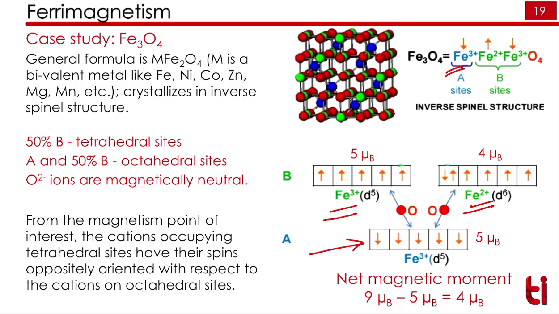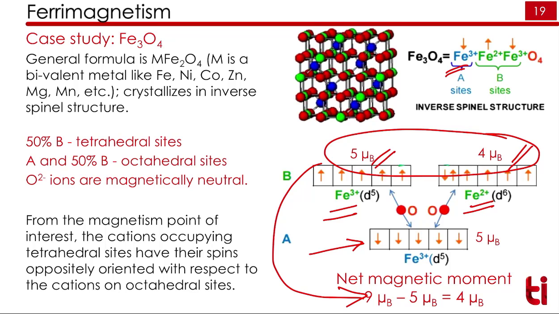Here the net magnetic moment is 5 μB, and here the net magnetic moment is 4 μB. So the total magnetic moment is 9 μB for the B site, that is shown here. For the A site, since these spins are in the opposite direction, this will get cancelled out from the 9 μB. So the net magnetic moment is equal to 4 μB. So ferrimagnetic materials will possess some magnetic moment due to the spins, because there is no total cancellation of magnetic moments or spins, as you can see.